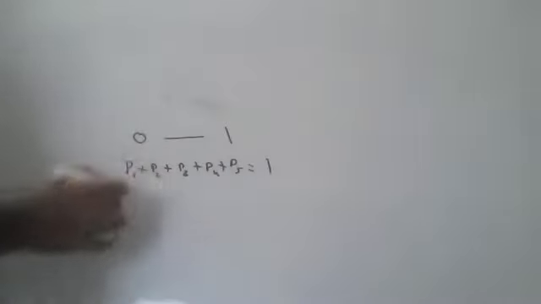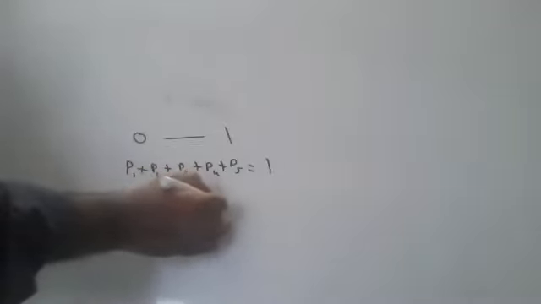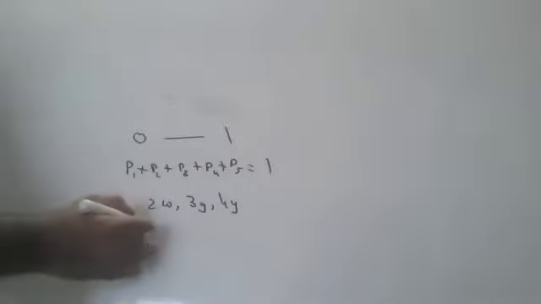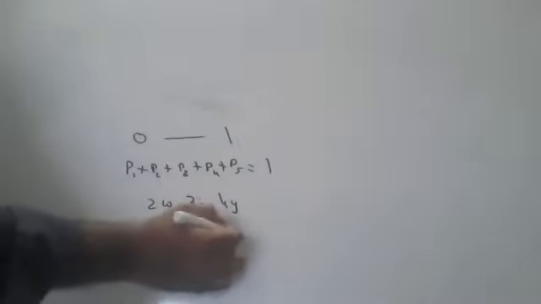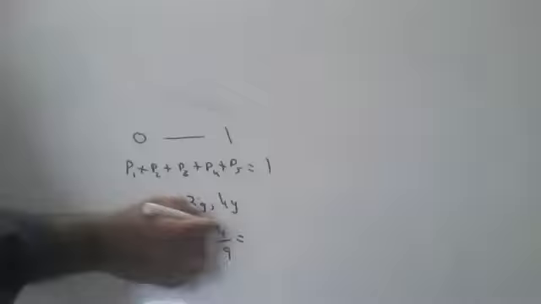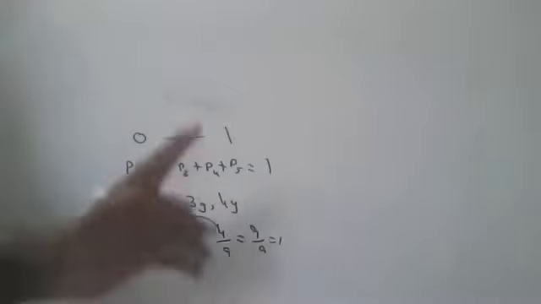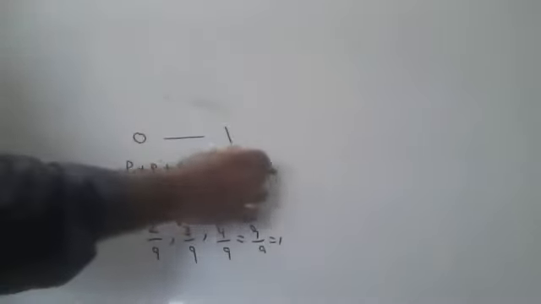Number two. Whether it is 100 events, 200 events, or 1000 events, the sum of all probabilities will be equal to 1. Children, I told you, two white balls, three green balls, four yellow balls are there. What is the probability of a white ball? 2 by 9. Green ball? 3 by 9. Yellow ball? 4 by 9. Add all of them. 2 plus 3, 5. 5 plus 4, 9. 9 by 9, 1. Sum of all probabilities is always 1.